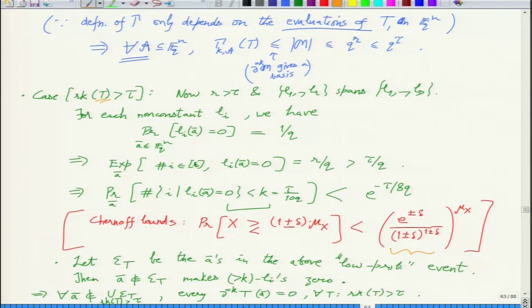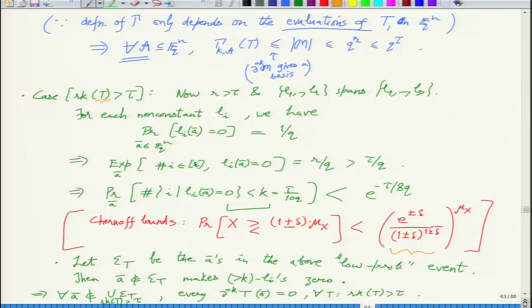So we'll argue that if we pick a random point in the space F_q^n, then with decent probability, not only will T vanish, but even its kth derivative will vanish. So basically T will have roots of multiplicity k, in fact more than k.